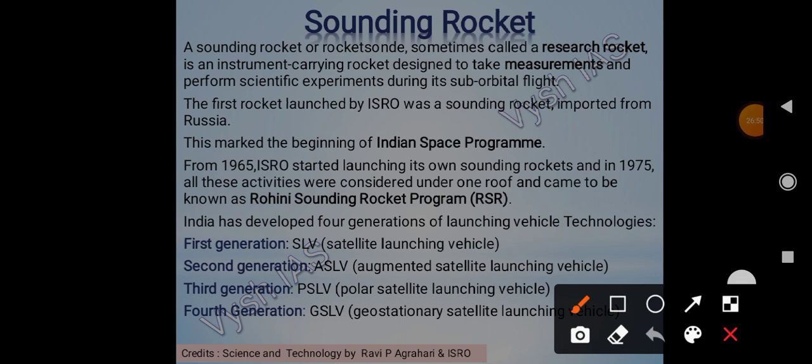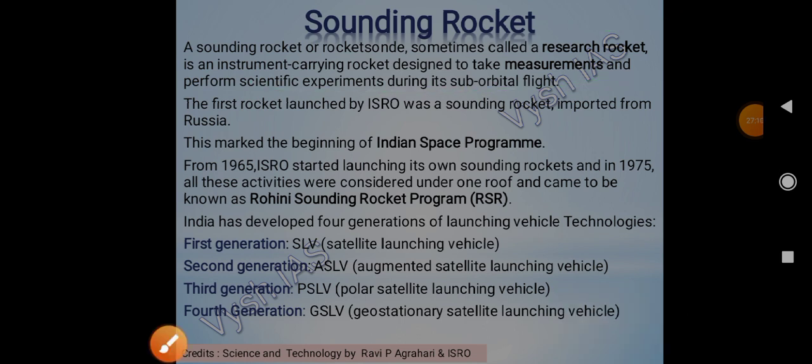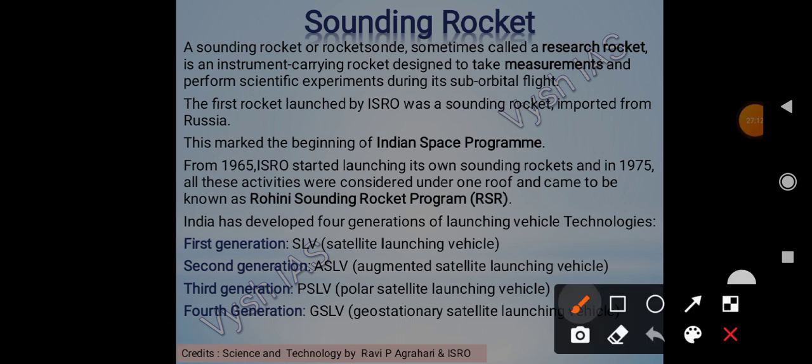The first one is the sounding rocket. Sounding means to measure. These are mostly used for research, and are called research rockets. These are instrument-carrying rockets, designed to make measurements and perform scientific experiments during their suborbital flight. So mainly for research purposes and measurement they are used. These are called sounding rockets.